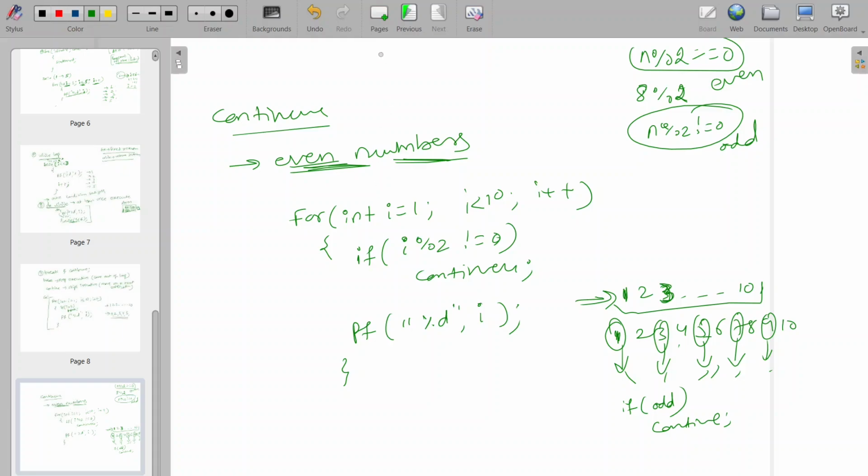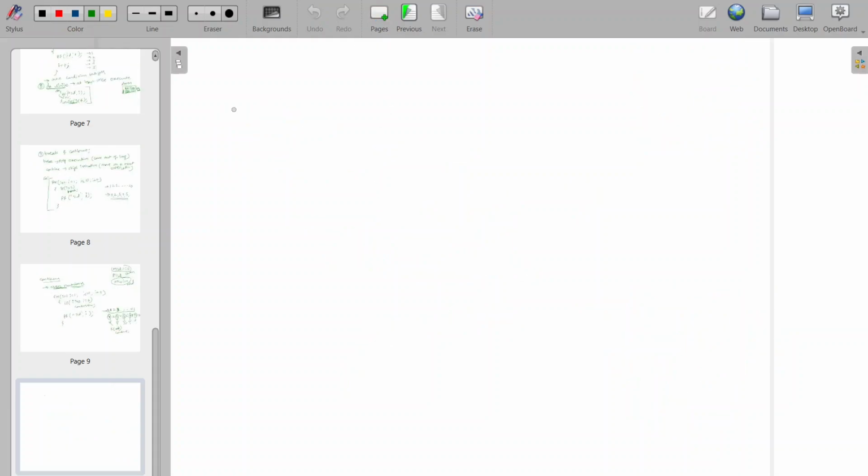So far we have understood this. Now finally we'll move on to the switch. Switch is one of the conditional statements, but I am explaining it at the last because I wanted you to understand the use case of the break first. That's why I didn't explain it at that time.